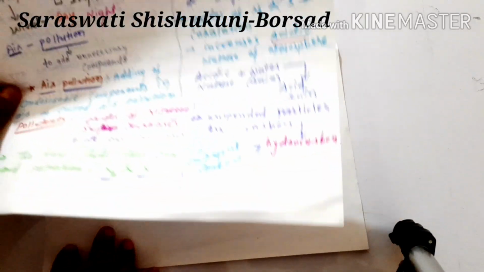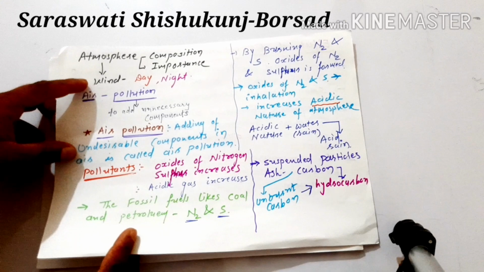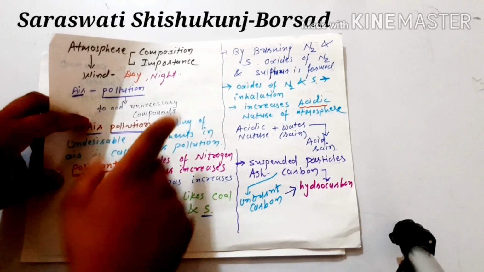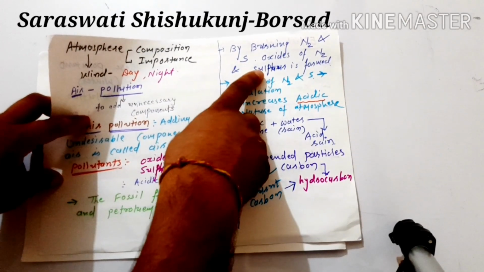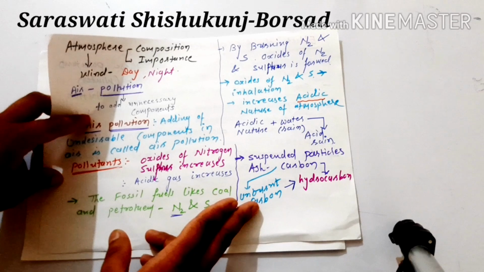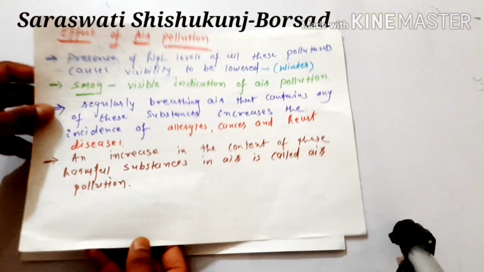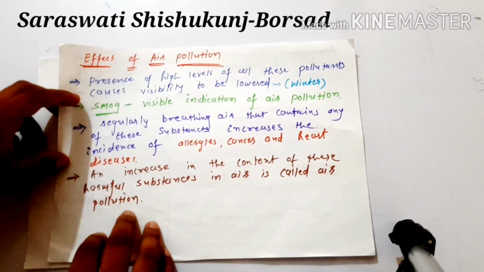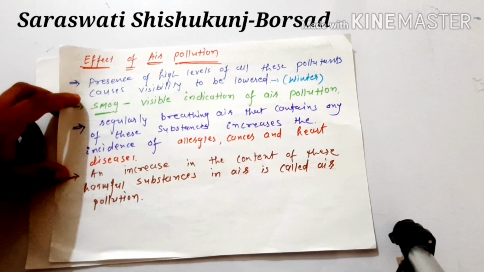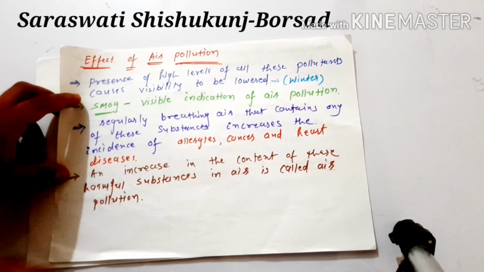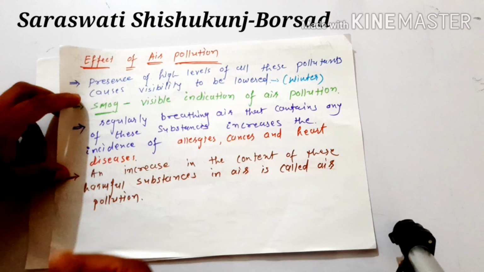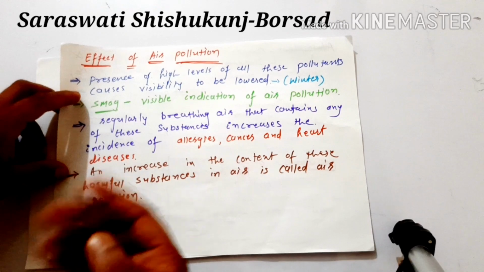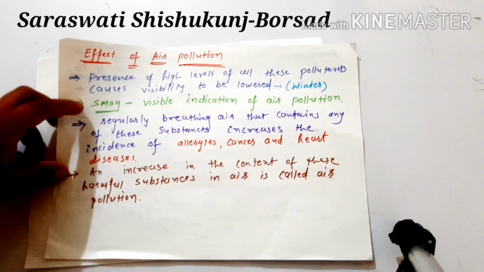Okay, students, in the last lecture we discussed what air is, how air is polluted, and different types of pollutants. We also discussed the oxides of nitrogen, oxides of sulfur, and hydrocarbons, which are generally made up of hydrogen and carbon. We also discussed the effects of air pollution. Due to air pollution, different types of disease can occur, like allergy, cancer, or heart disease.